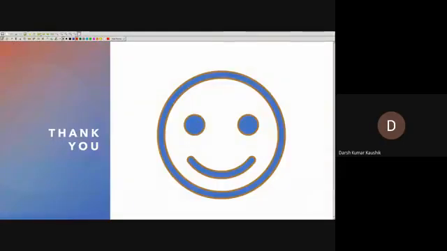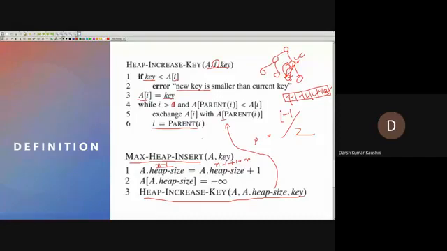Sir, why are we comparing only with the parent and not the sibling node? We have to increase, right? The parent is always larger than this and this. If this one is larger than its parent, then the parent should move down and this one should move up. Am I clear?